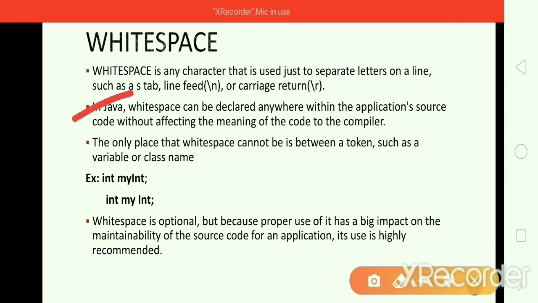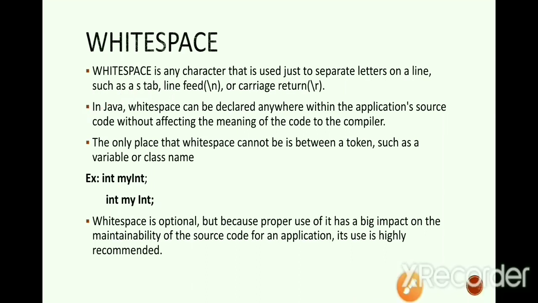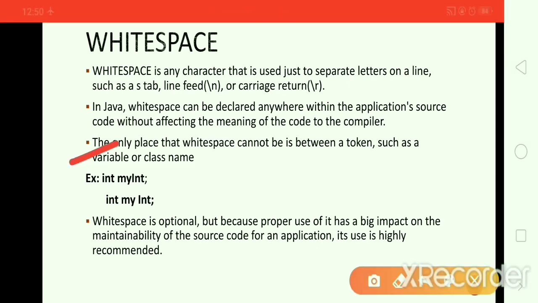White space can be declared anywhere within the application source code without affecting the meaning of the code to the compiler. See guys, where you need to use white space in your source code, you can use it anywhere, and it is not going to affect the meaning of the code to the compiler. You can use it anywhere in your Java program, but there is a restriction. The only place that white space cannot be is between a token such as a variable or class name.